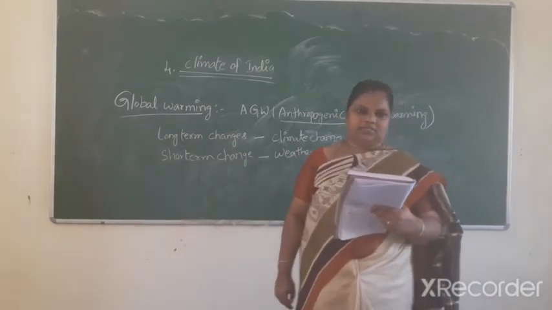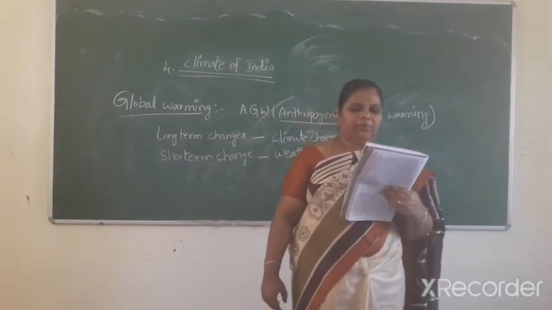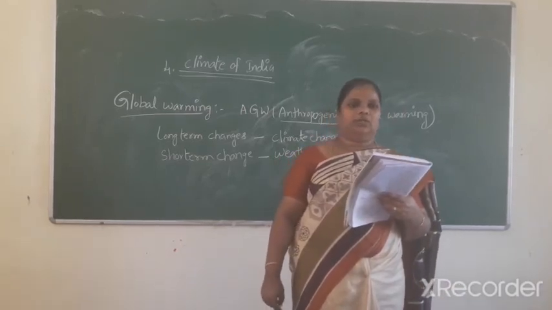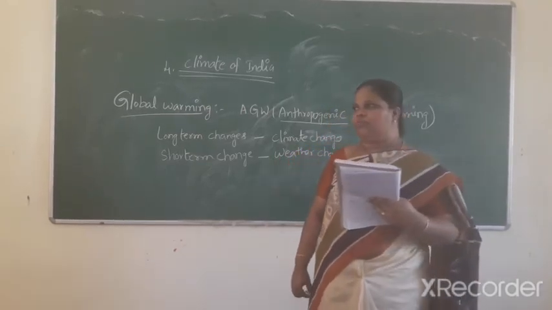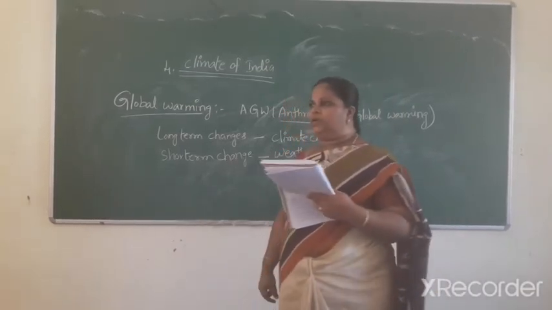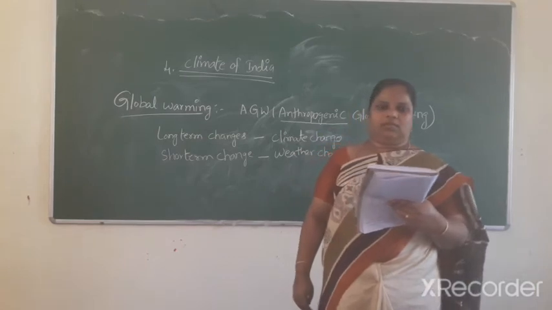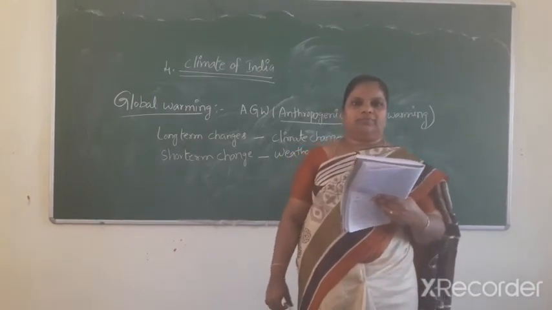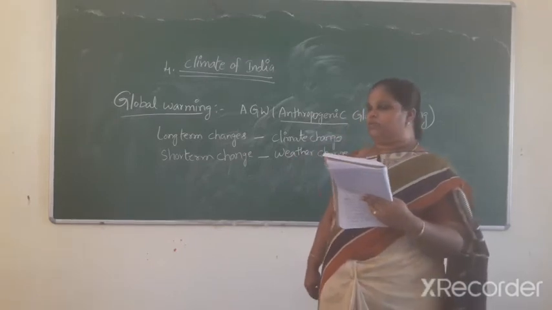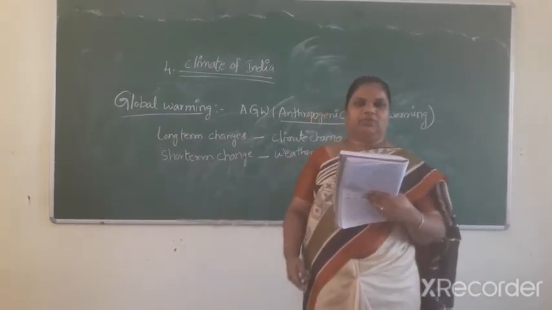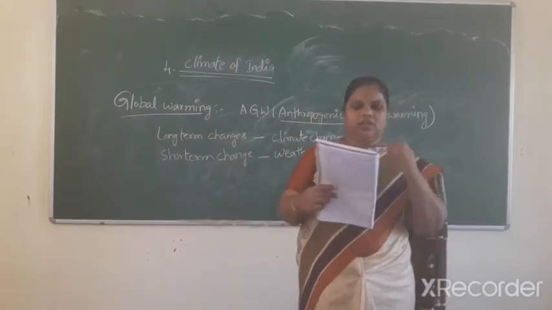Developed countries want developing countries to cut the burning of coal and other activities. The developing countries say that if they cut the burning of coal and don't burn fossil fuels, their economic development is seriously damaged.